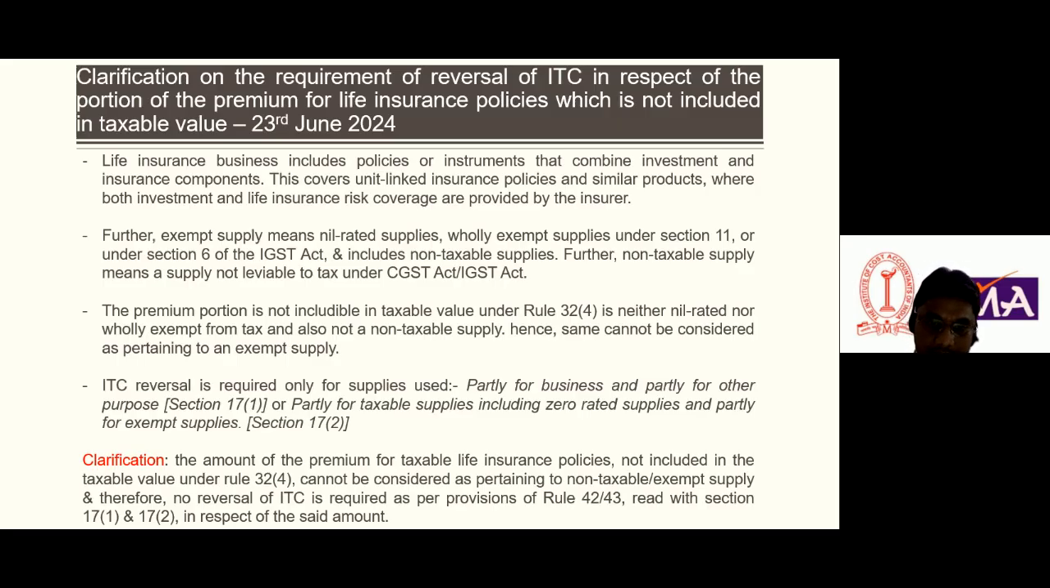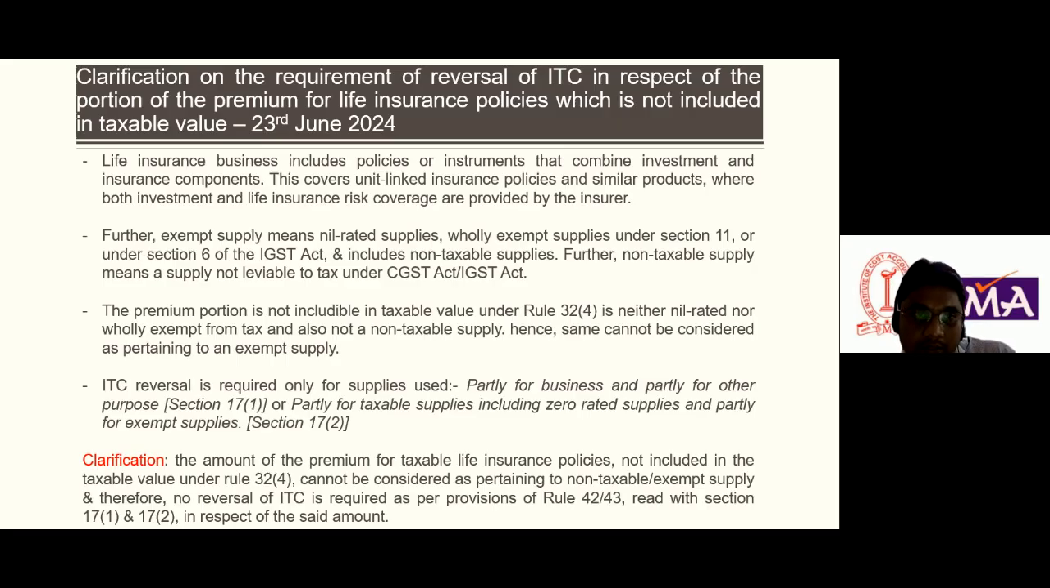cannot be considered as non-taxable exempt supply. So there is no question of reversal of ITC as required per the provision of rule 42 and 43, read with section 17(1) and 17 subsection 2, in respect of the said amount.